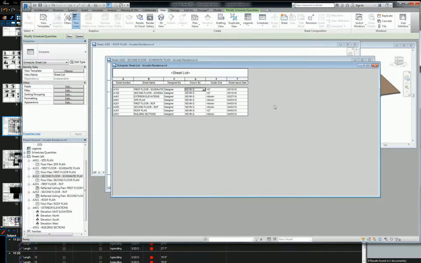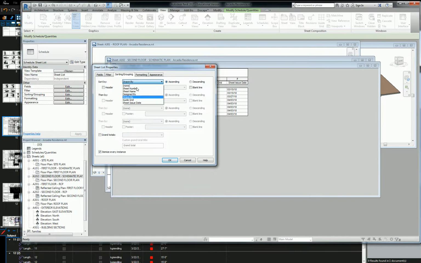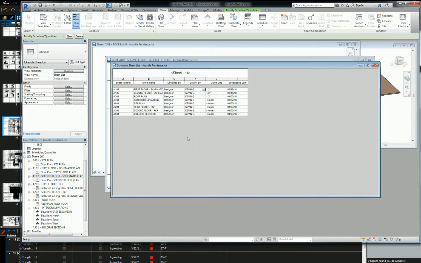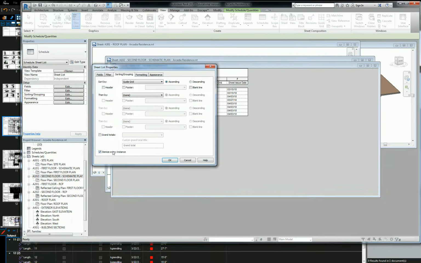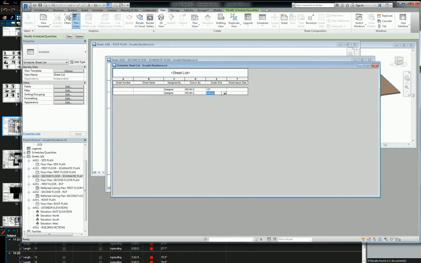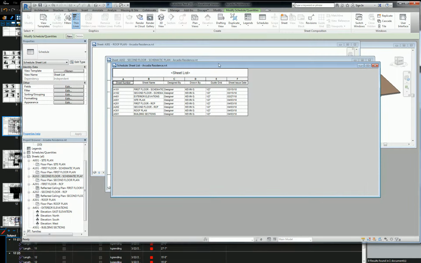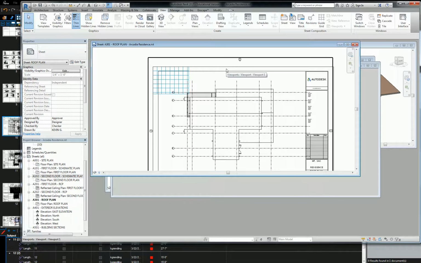But I do want to point out one other thing. If you have a set of drawings where there are a lot of plans, like a ton of floor plans, and you want them all to be aligned to the same guide grid, you can use the same principle to turn on the guide grid on all of your sheets all at once. So you go to sorting and grouping, change it to guide grid, and then turn off itemize every instance, and now you can see that your guide grid functions. You can switch it to 1/2. Now every single sheet has a 1/2 guide grid. So that just automatically turned it on for every sheet.